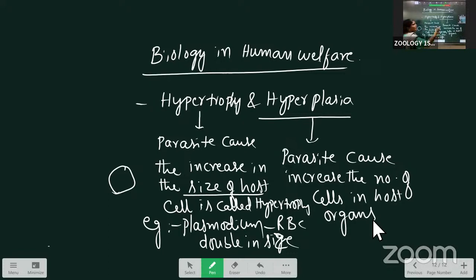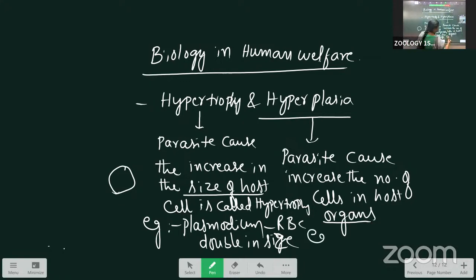That we call hyperplasia. In hypertrophy only the cell size is increased, but in hyperplasia the number of cells is increased. That's why the organs become larger.